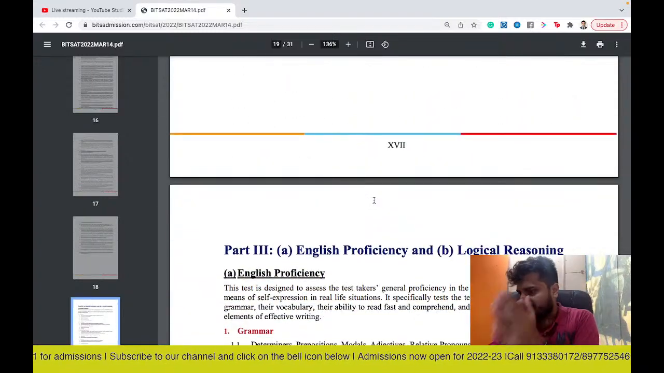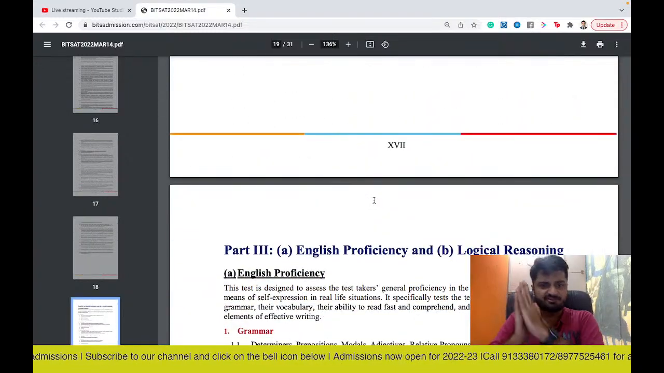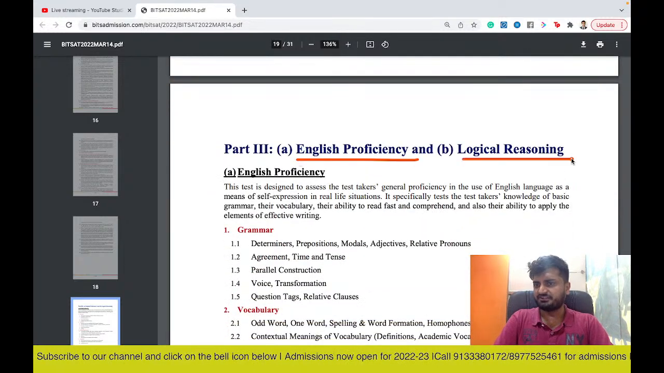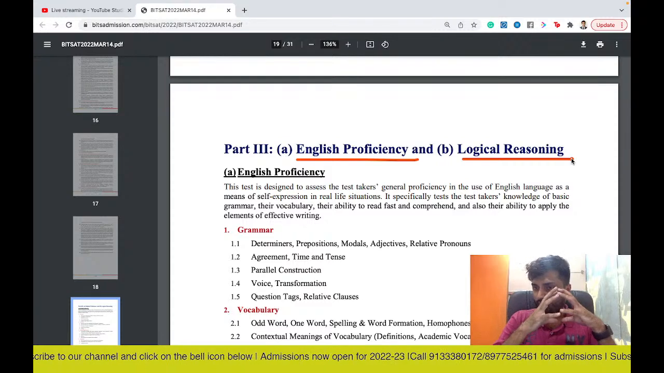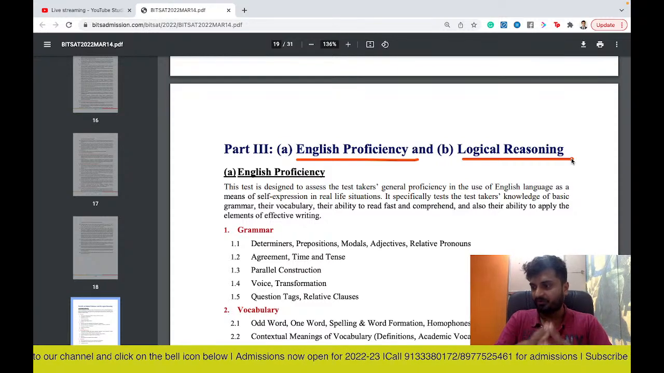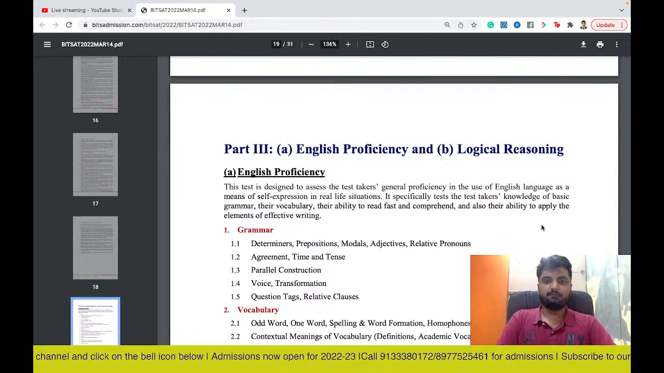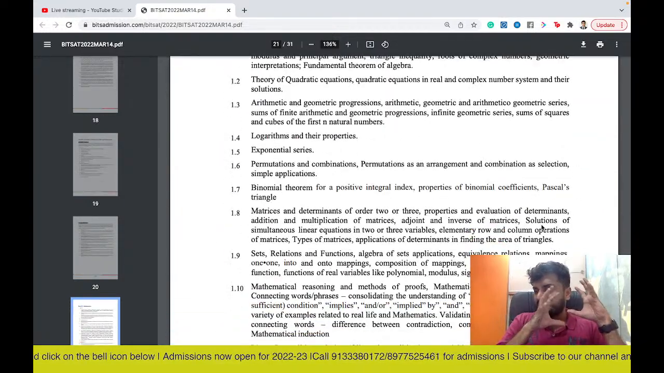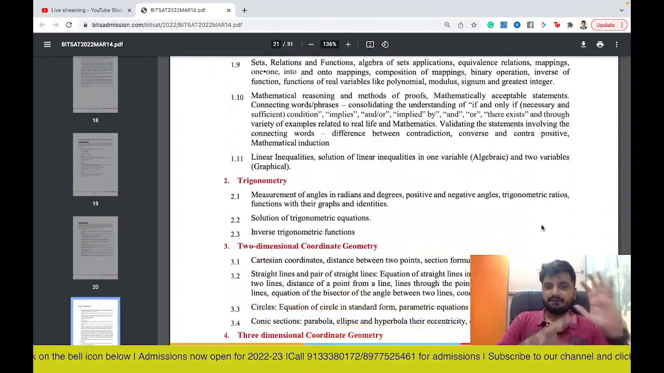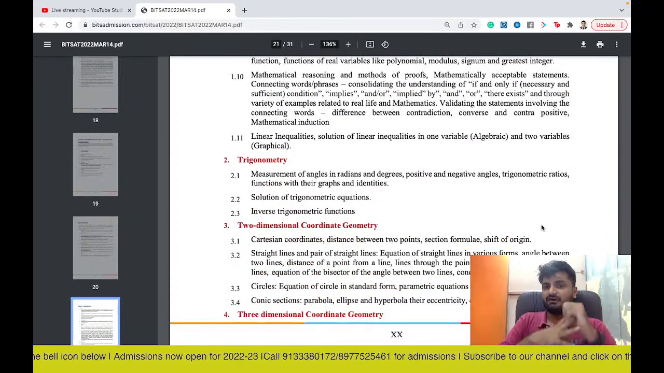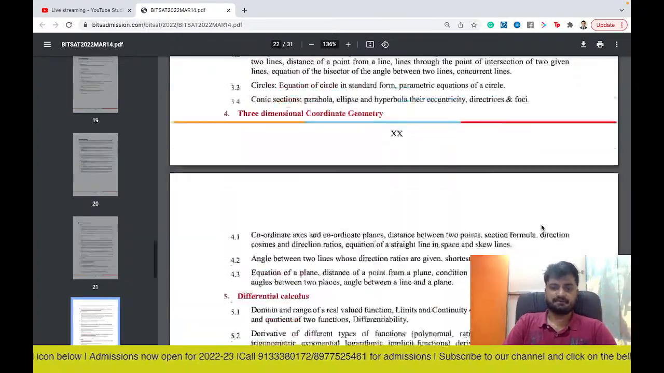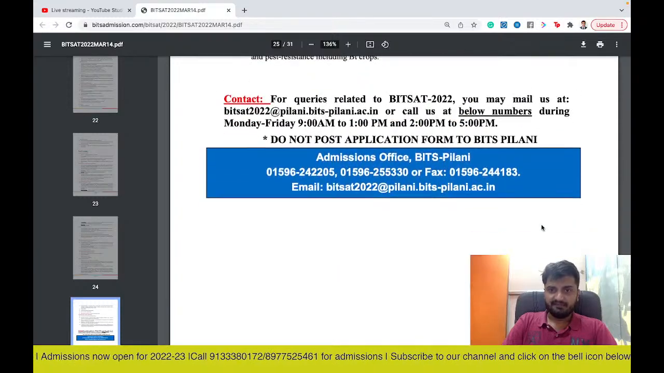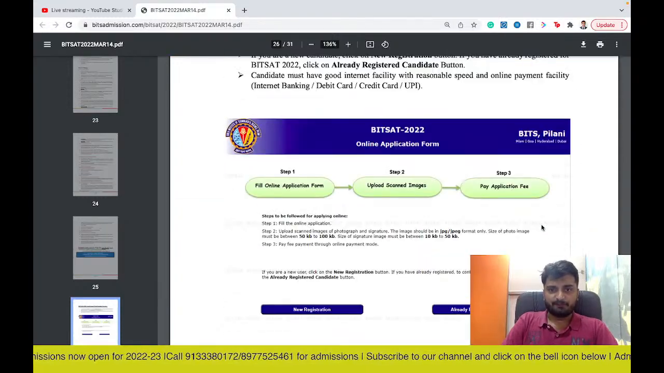So if you are preparing for JEE Mains, then this syllabus will also be similar. The only difference is, as I told you, English as well as logical reasoning. For that also, we are collating the material and we'll be sharing that soon in the groups for your benefit. So this is the only section where it is different from your JEE Mains. But for the others, if you are preparing for JEE Mains thoroughly, you have a very good chance of cracking this exam as well.